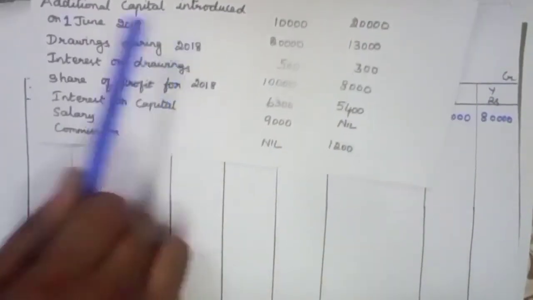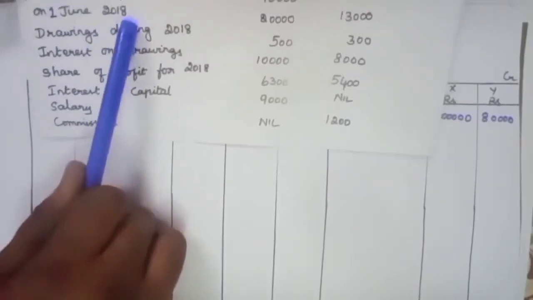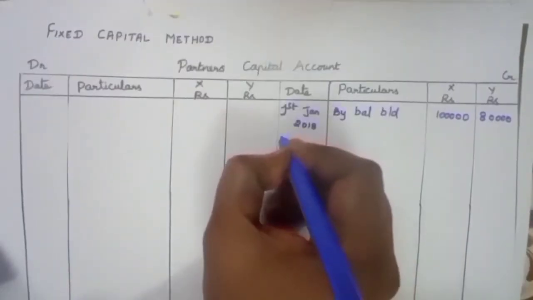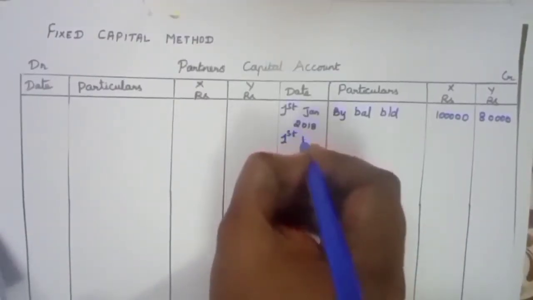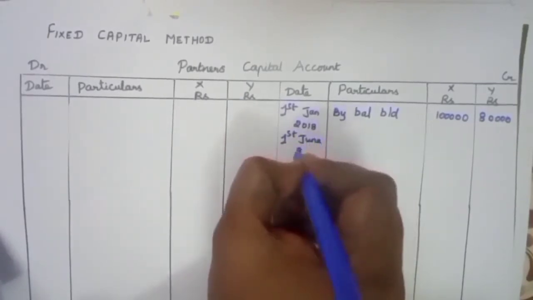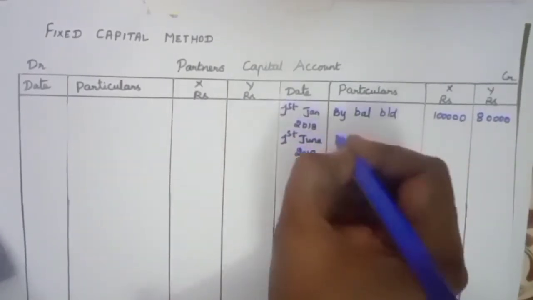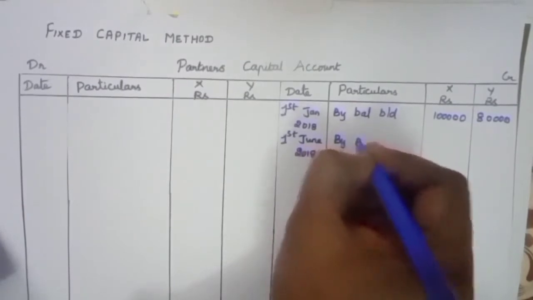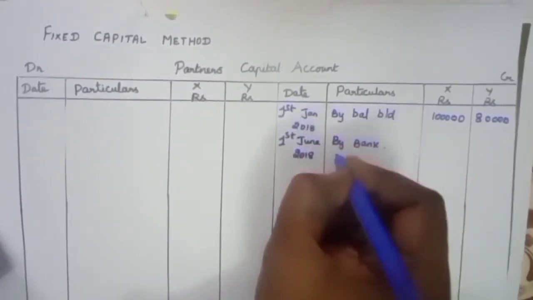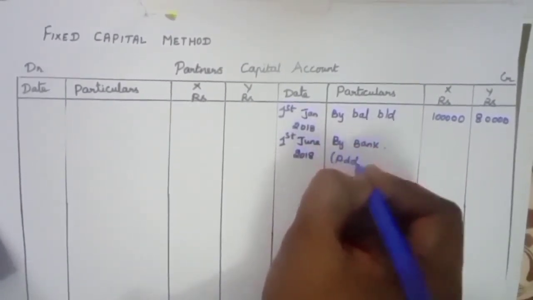Additional capital introduced on 1st June 2018, by bank, additional capital introduced.